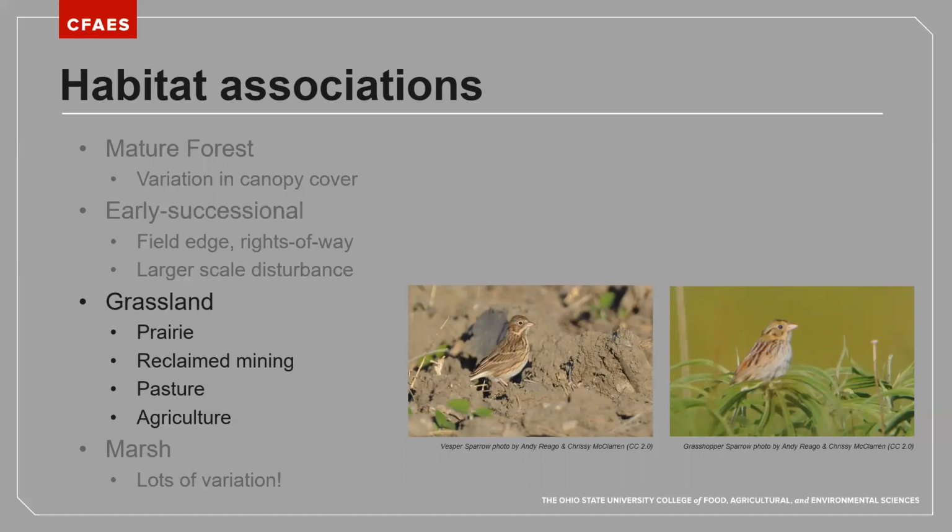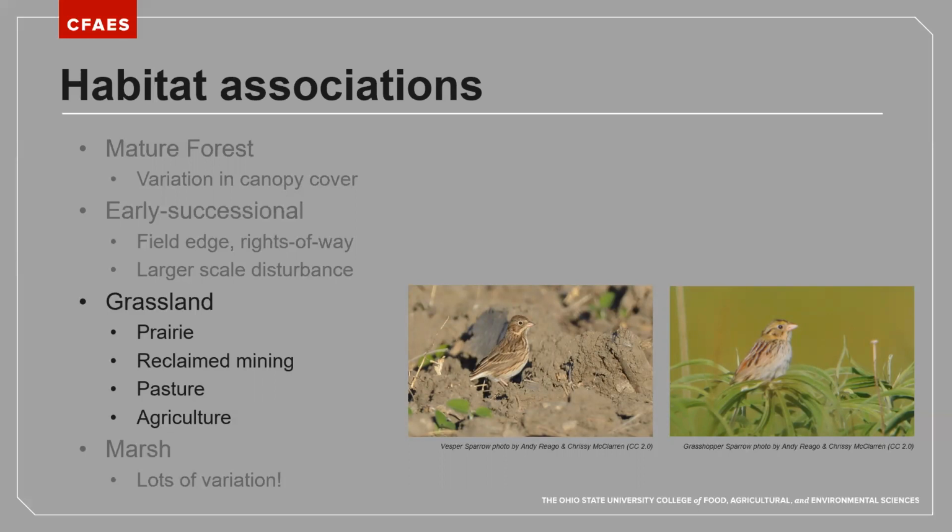But we also have some artificial habitats that to some extent mimic or can serve as a replacement for some of these species. Reclaimed strip mines, which actually can host some pretty good grassland bird communities because some of these areas are quite large. But also pasture and agriculture can support some grassland species.